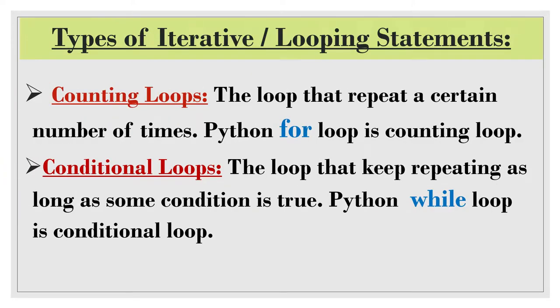There are two types of iterative or looping statements. The first one is the counting loop, which will run for a fixed number of times, and the second is the conditional loop, which will run till the condition is true.